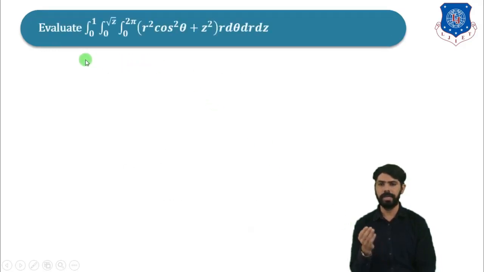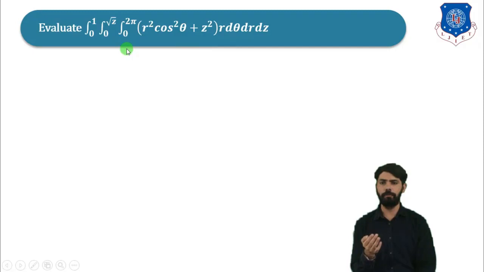Now we will discuss an example related to this. Evaluate the integral from 0 to 1, then from 0 to root z, then from 0 to 2 pi of (r square cos square theta plus z square) into r d theta dr dz. Here, first of all we will integrate this function with respect to theta, then with respect to r, and then with respect to z.